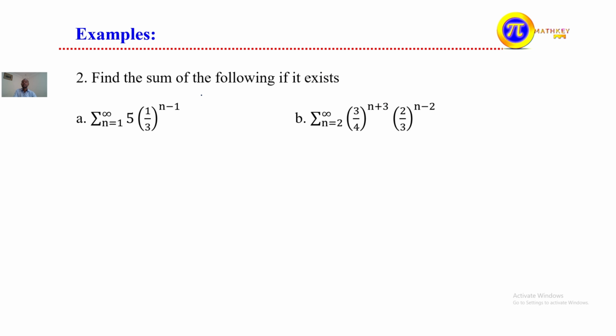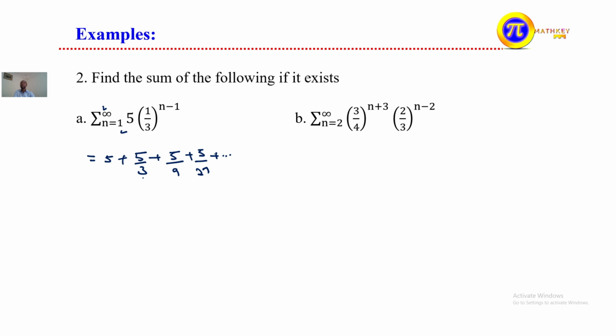The next one: find the sum of the following, if it exists. This is the sum of 5 times 1 over 3 to the power of n minus 1, where n starts from 1 to positive infinity. This sum becomes 5 times 1 over 3 to the power of 0, plus 5 over 3, plus 5 over 9, plus 5 over 27, plus, and it continues, since it goes to positive infinity.